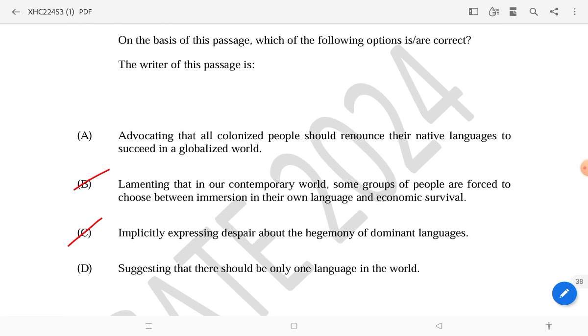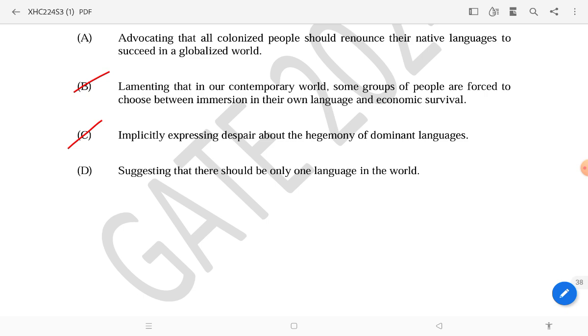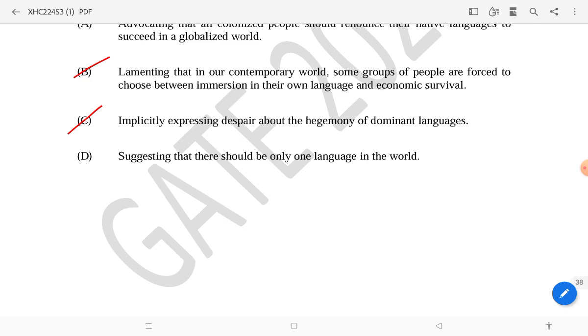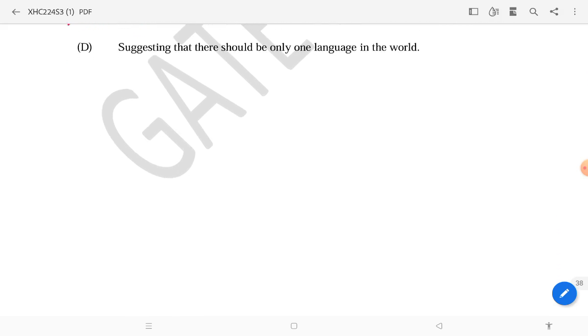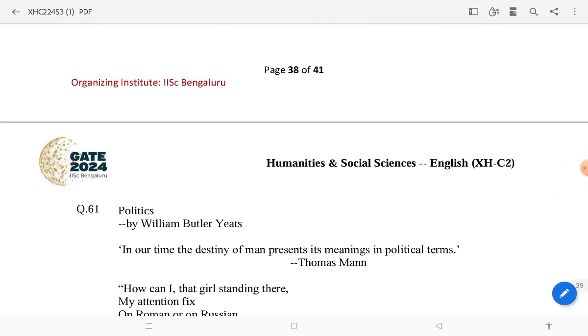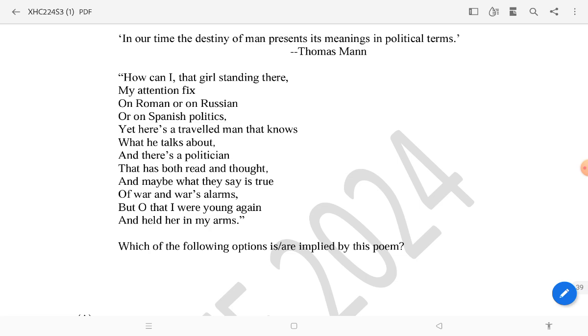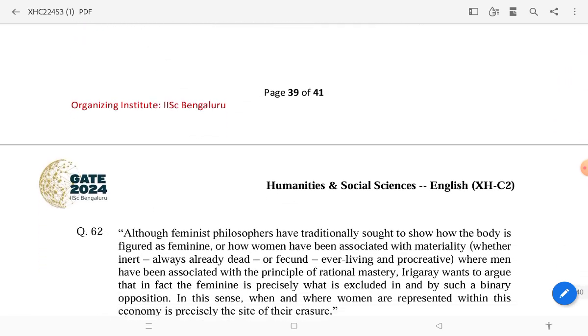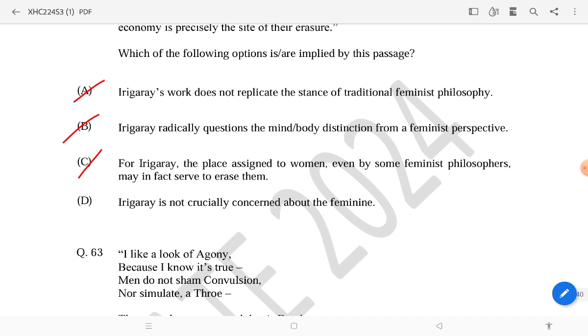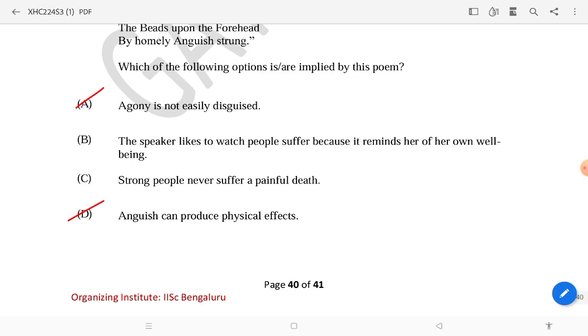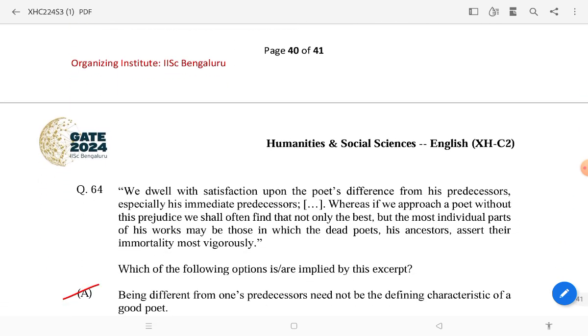Sorry for the background noise. Lamenting that in the contemporary world some groups of people are forced to choose between immersion in their own language and economic survival. So there are more reading comprehensions, so there is no use reading them out because you have to understand them on your own.